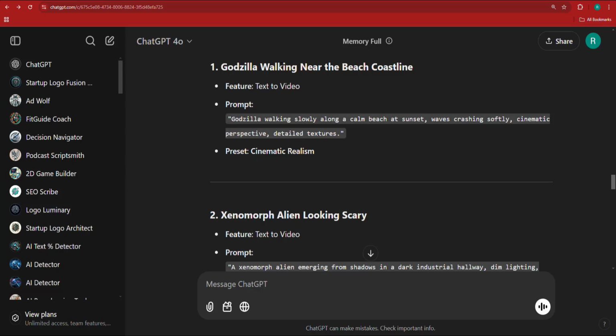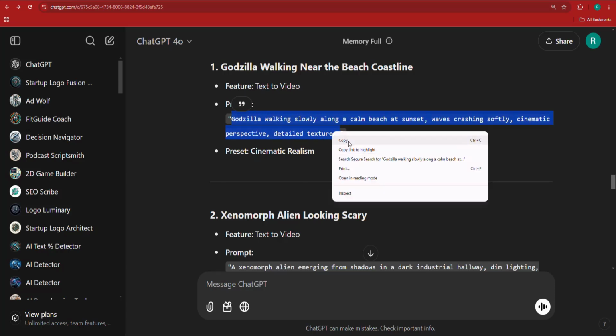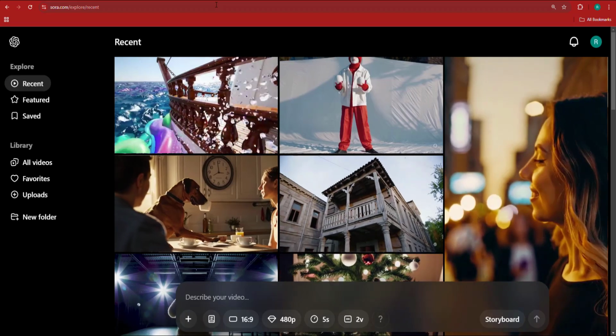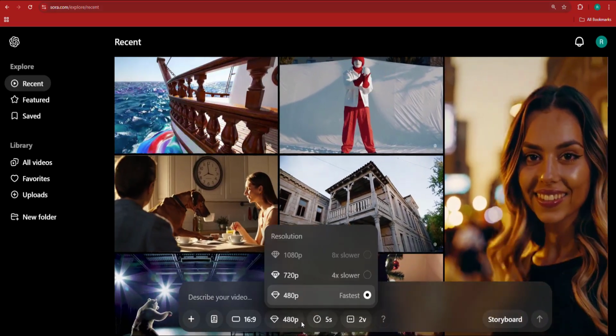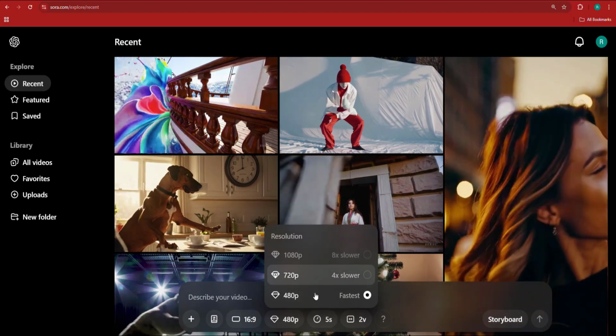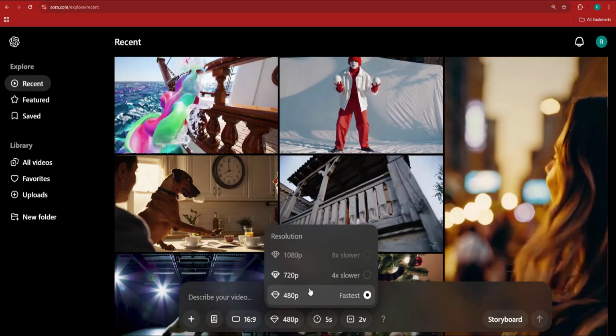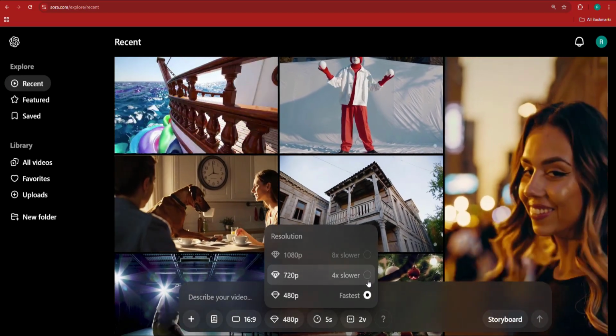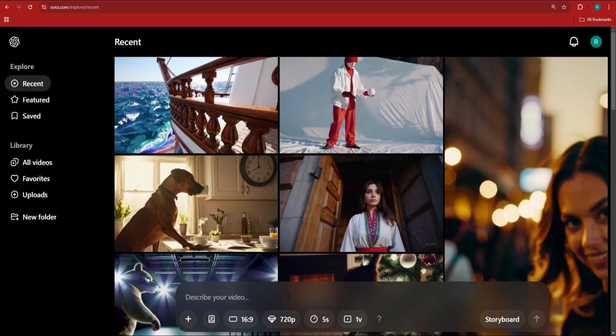Godzilla walking near the beach coastline, that's my idea, but it wrote a prompt: Godzilla walking slowly along a calm beach at sunset, waves crashing softly, cinematic perspective, detailed textures. I'm going to copy the prompt. First of all, prompts are always necessary. Then here, if you want to control the resolution, you can click 720p, which is going to consume more credits, but it's going to generate a higher quality. So we're going to go with that because I want a higher quality video.